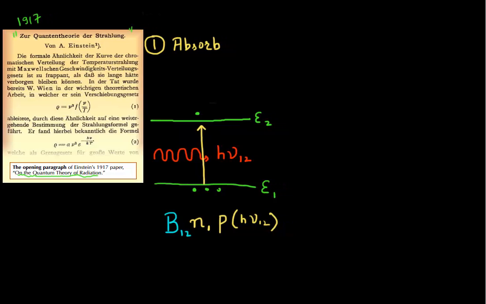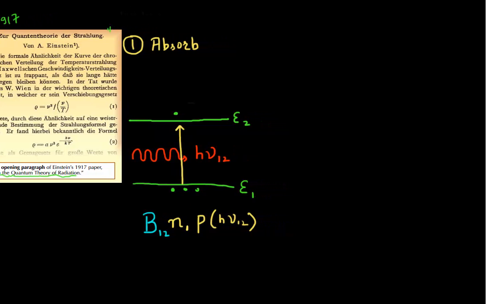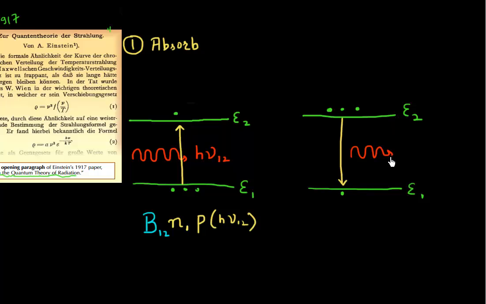Then he said there could be another process happening. So there is absorption, but now if I have excited a few electrons to energy level E2, these electrons are in an excited state, so they can come down in energy level, and they can release this energy in the form of a photon. And this process is what he called spontaneous emission.